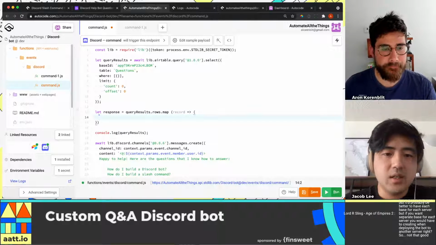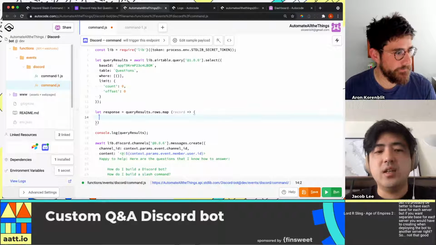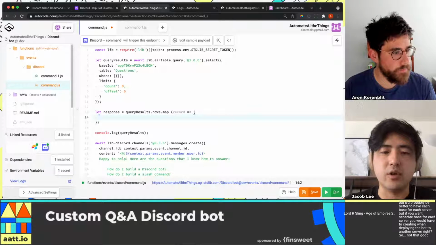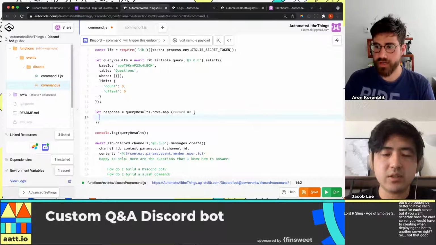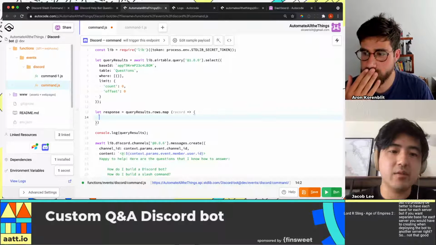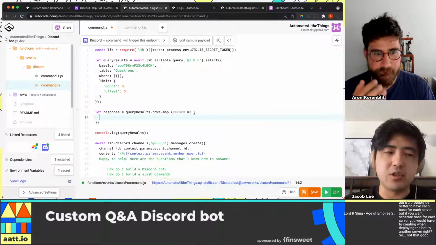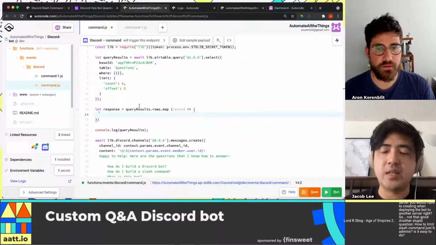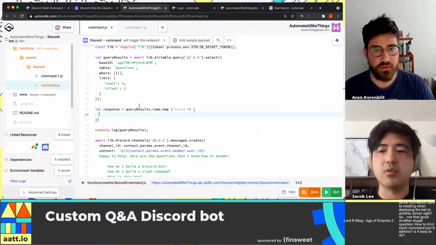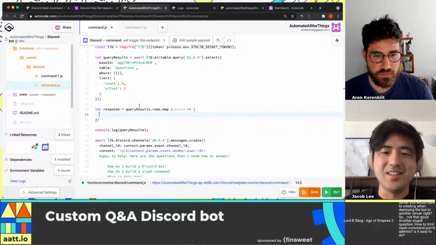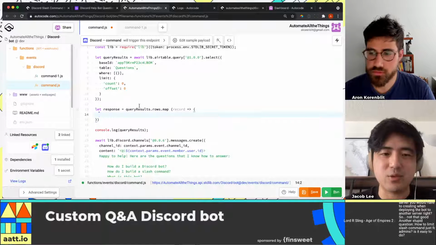So the way .map works, for each item in the array, it'll run this function that you define with record, arrow, curly brackets. And anything we return here will be added to a new array. Then we can use what's called a join function. So it's going to be .join to combine all the items in the new array into a string that we can send back to Discord. I've never done this, so you're going to have to walk me through it. No worries, it's quite simple.